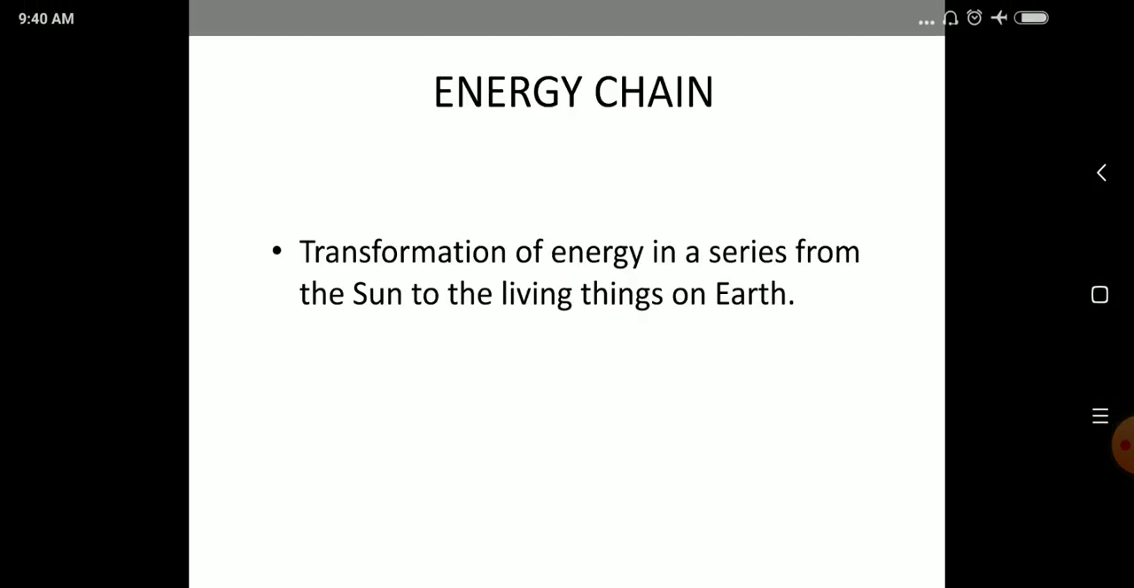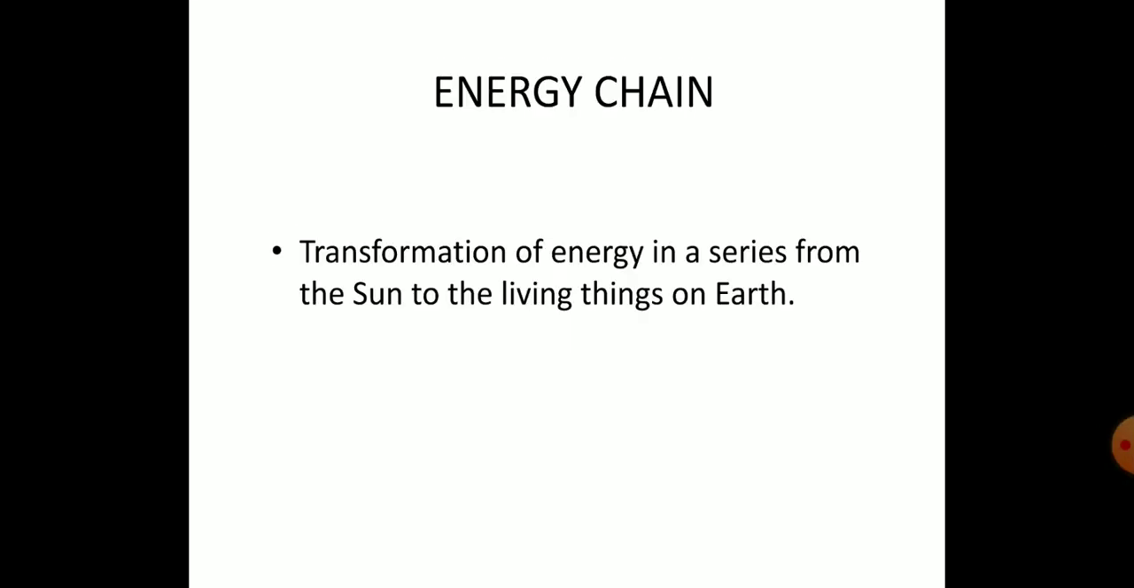Now we are going to see what is the energy chain. Energy chain means we are going to see the transformation of energy. The energy is going to be transferred. Transferred means it is going to be moving from one point to another point, in a series. Series means one by one, from the sun to the living things on earth. It is only moving from the sun, so that is why we said sun is the primary source of energy. So the transformation of energy means the energy is moving from one point to another in a series.